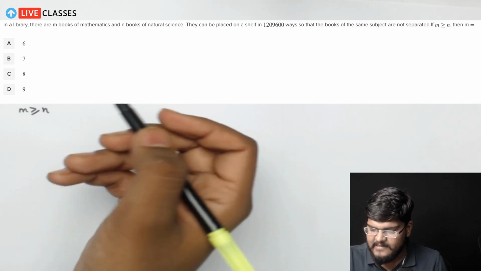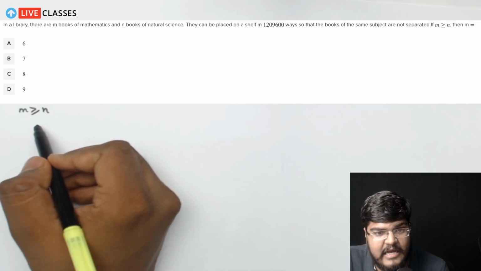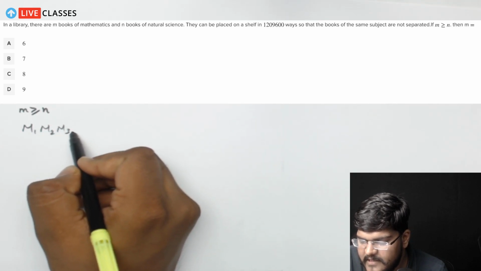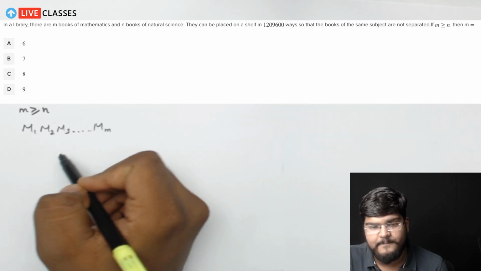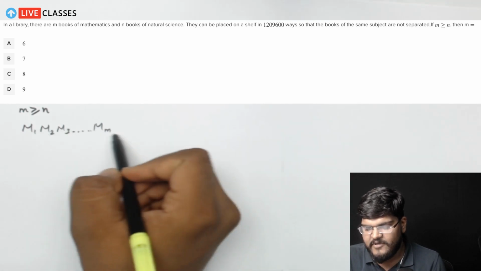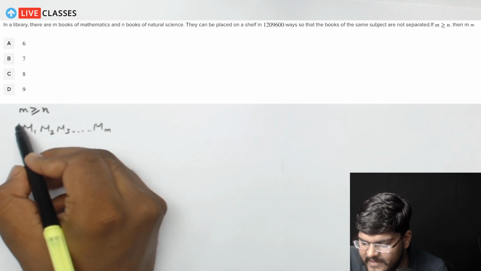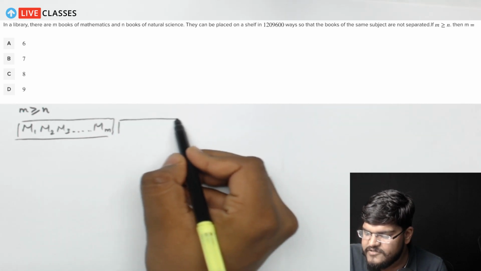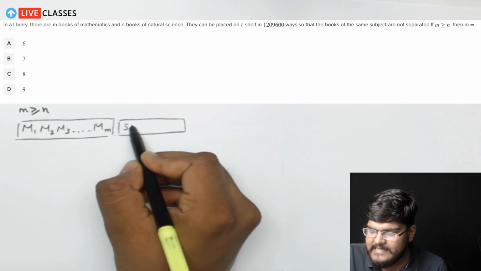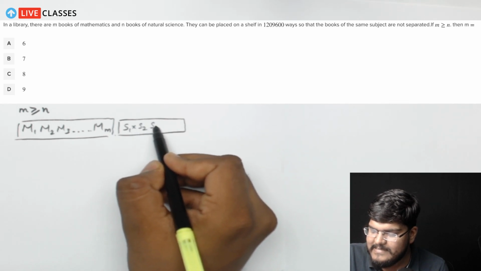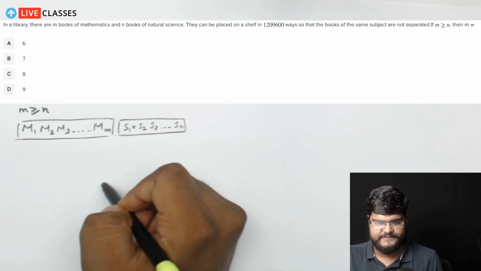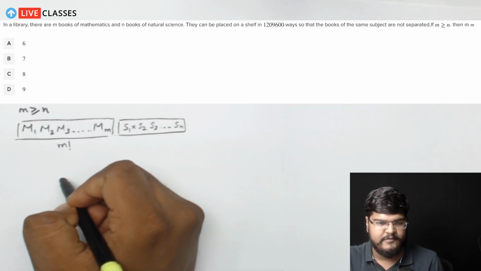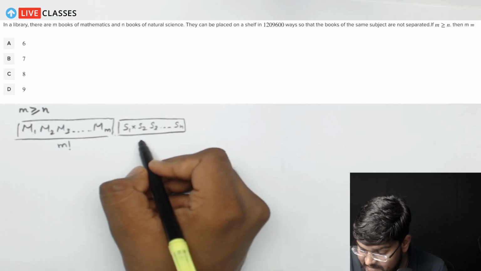So guys, as I said, let's say that we have books mathematics की, तो हम उसे एक काम करते हैं, नाम दे देते हैं m1, m2, m3 and so on, m small m. The small m basically is the number of mathematics books which we have, and we'll consider it as 1 unit, right? And similarly, I have n books of natural science, so I'll put science S1, S2, S3 and so on until Sn. Now guys, these m books can arrange themselves in m factorial ways. These n books can be arranged in n factorial ways.